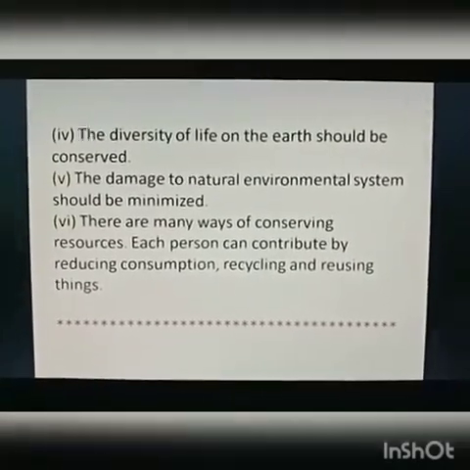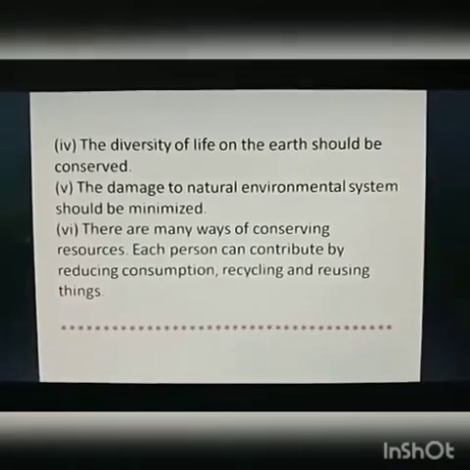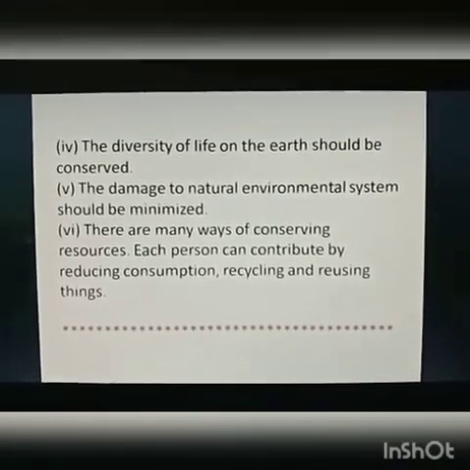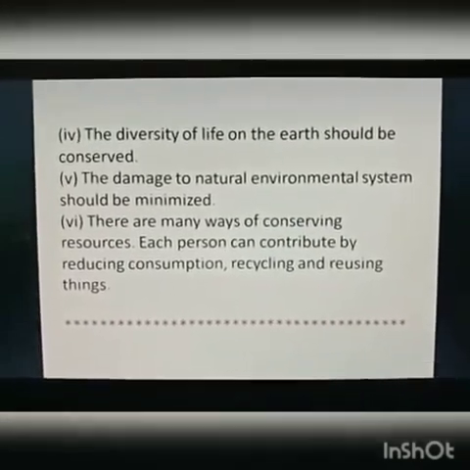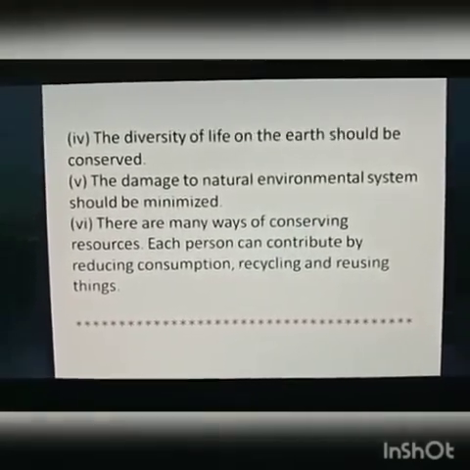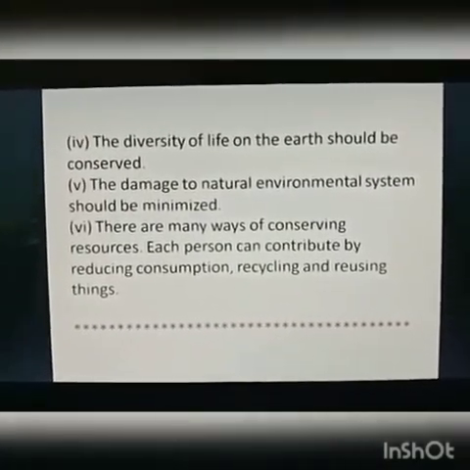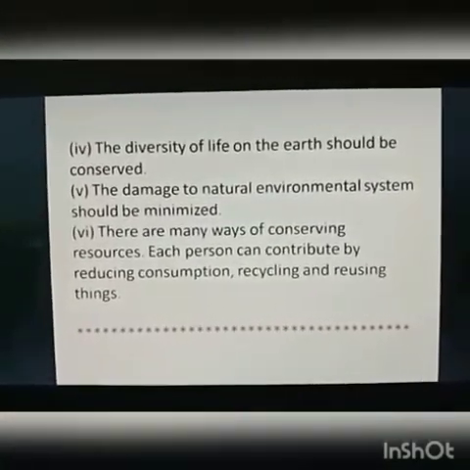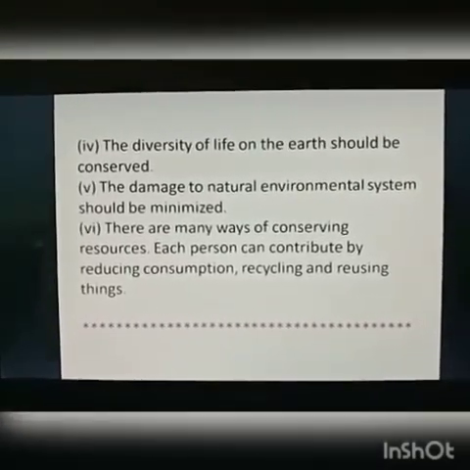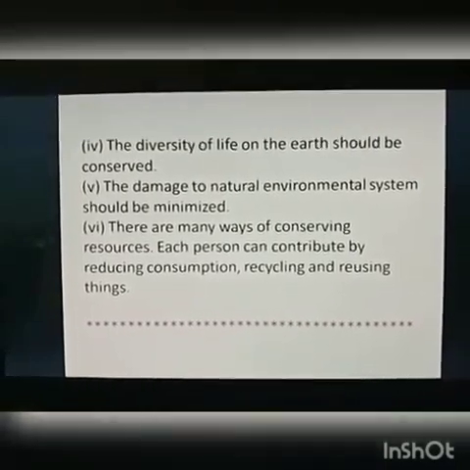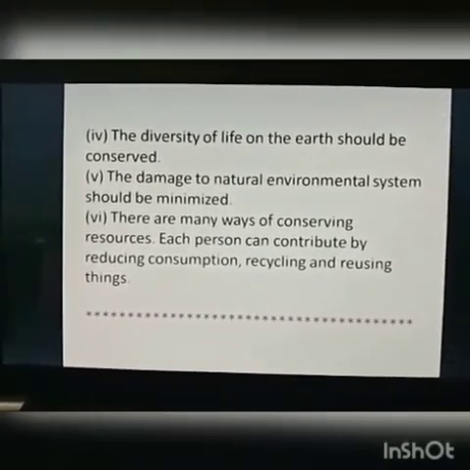There are many ways of conserving resources. Each person can contribute by reducing consumption, recycling, reusing things. So here we have finished our first chapter, geography. In this chapter we have covered the definition of resources. Anything that we use to fulfill our need is called a resource. Then types of resources. There are three types of resources: natural resources, human made and human resources.